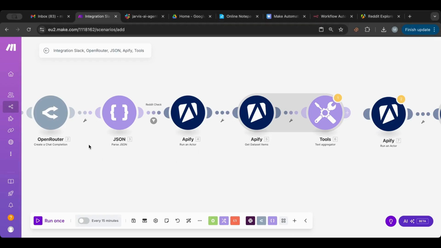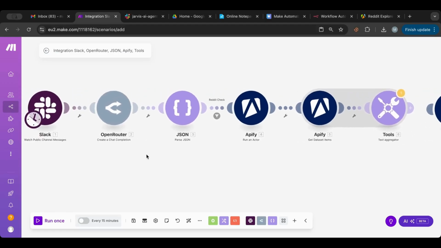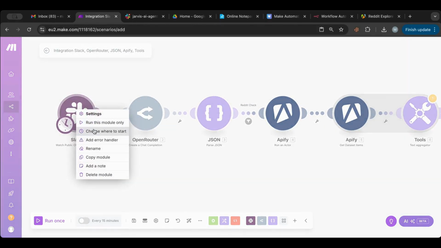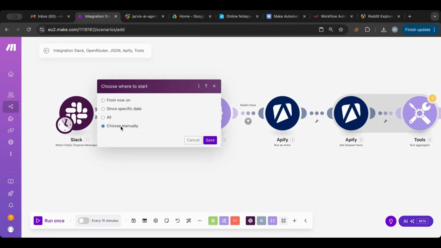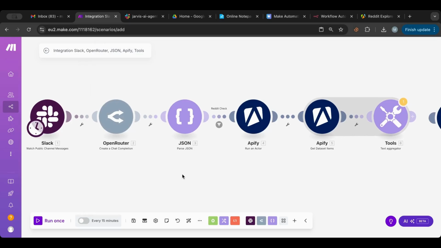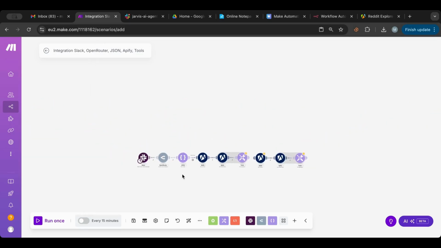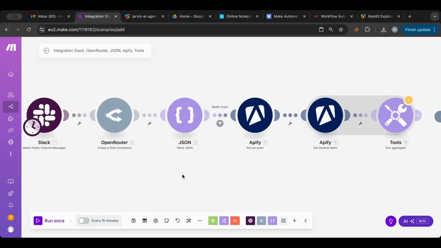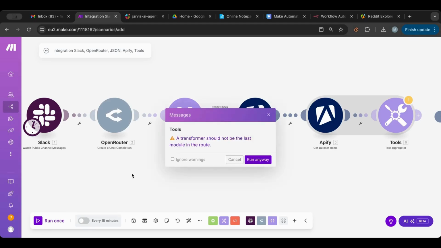Now I want to run, choose where to start, choose manually. I'll choose the recent message. So I'm going to run now and see how this proceeds. We did cut it here. Okay, let's run.